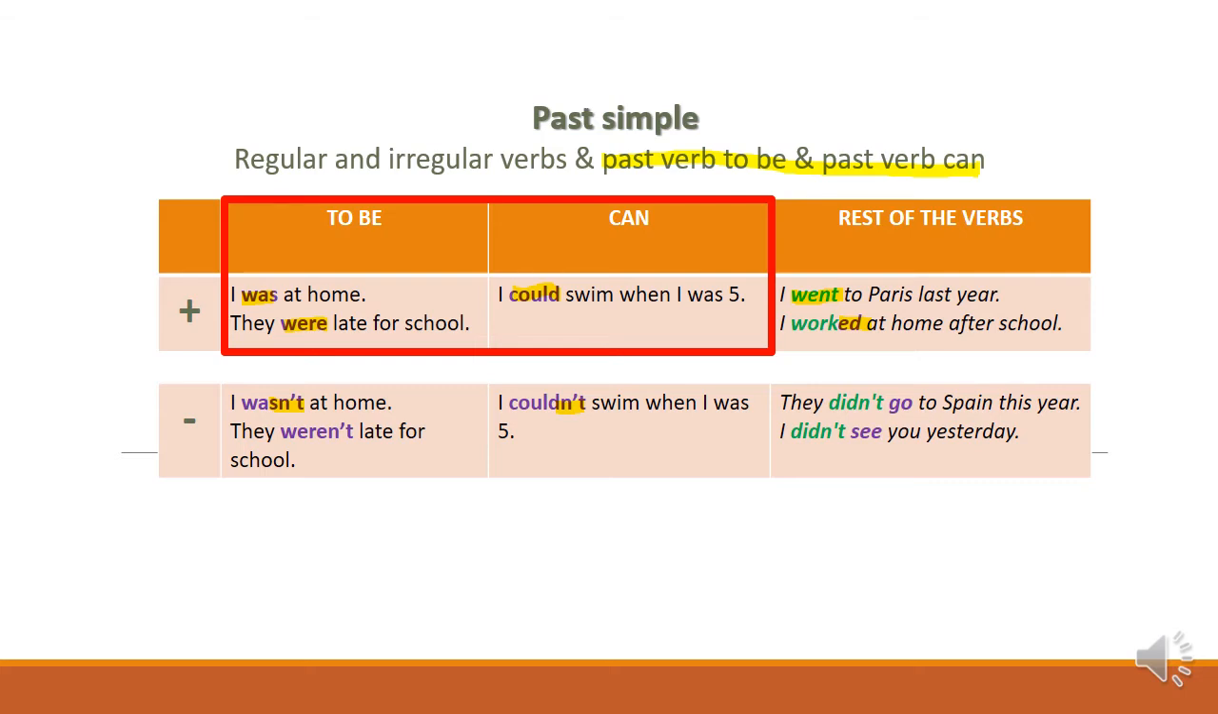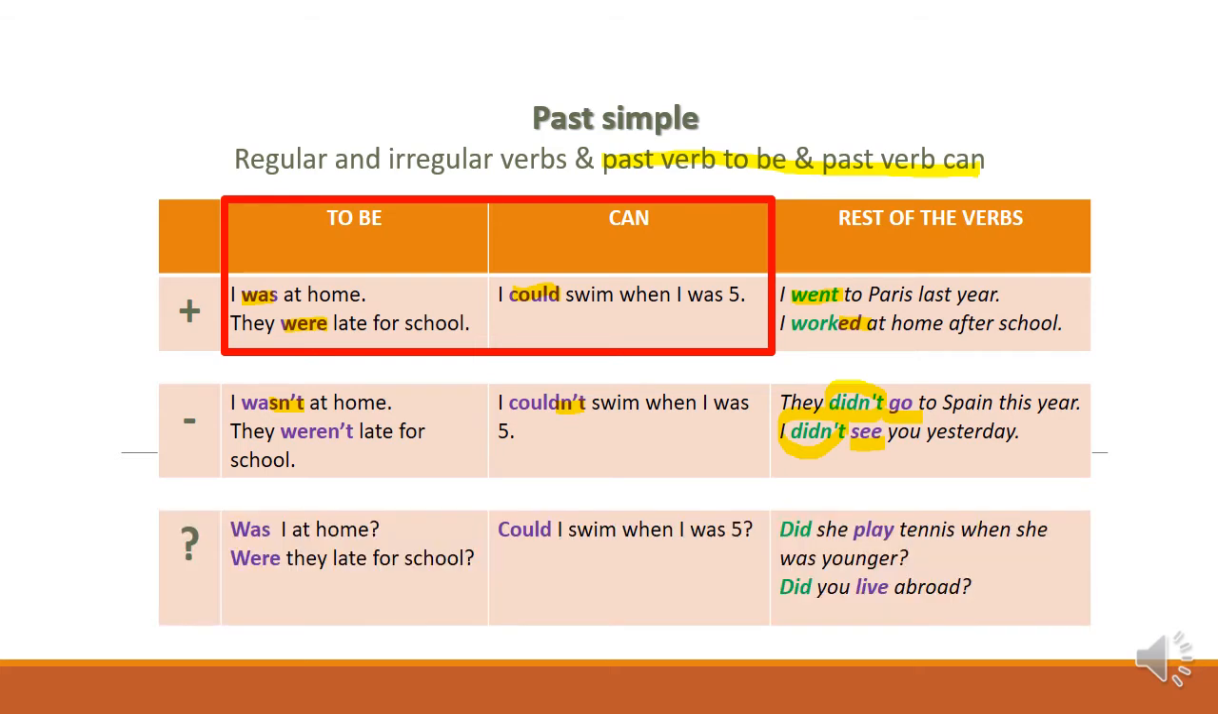Instead, for the rest of the verbs, we use the negative auxiliary didn't, and then we add the verb in the infinitive form. For example, they didn't go to Spain this year. I didn't see you yesterday.